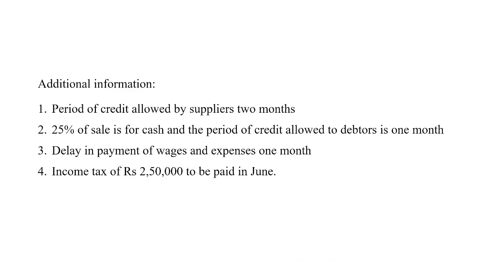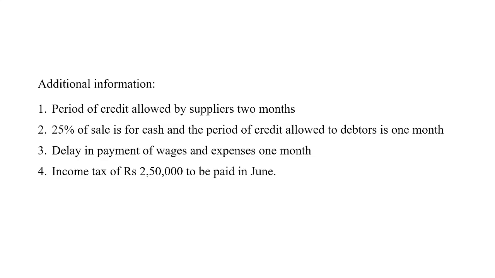Additional information says the period of credit allowed by supplier is 2 months. So for the purchases, the credit allowed is 2 months. 25% of the sales is for cash and the period of credit allowed to debtors is 1 month. So it means that out of the total sales, 25% of the sales is cash sales which will be received in the same month. And the remaining 75% is credit sales which will be received in the next month. Delay in payment of wages and expenses is 1 month. That is, if the wages are incurred this month, it will be paid in the next month. Similarly, the expenses incurred this month will be paid in the next month.